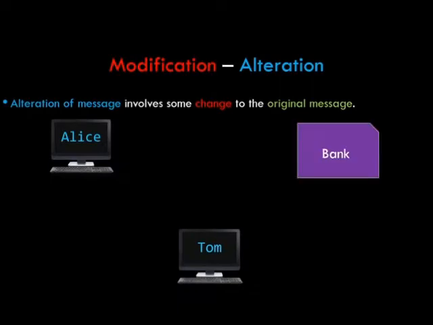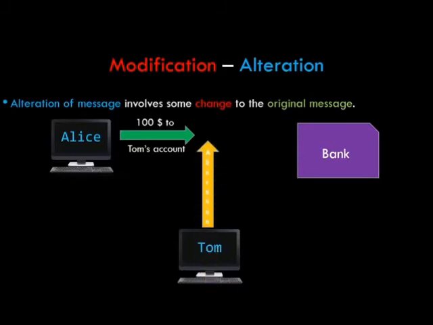Before this transaction reaches the bank, Tom intercepts it and alters the amount to $200, and this transaction reaches the bank. The bank transfers $200 to Tom, thinking that Alice wants to transfer $200 to Tom.